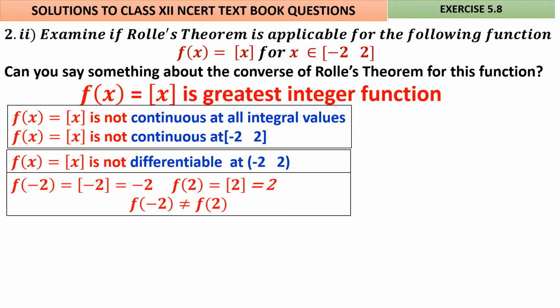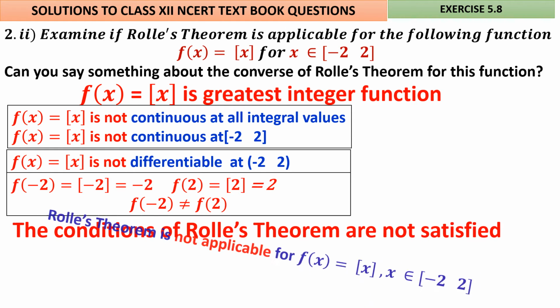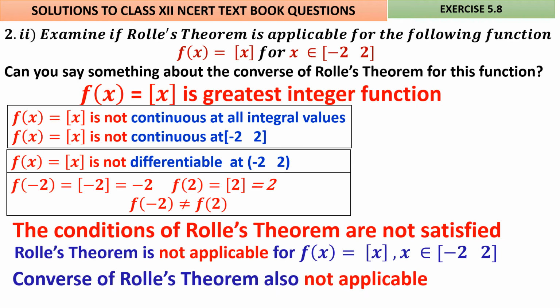Then f of 2 is 2. Therefore, the values at the endpoints are also not equal. Therefore, the conditions of Rolle's theorem are not satisfied. Rolle's theorem is not applicable for f of x equal to the greatest integer function of x for x belongs to [minus 2, 2]. The converse is also not applicable. No need to think about it.